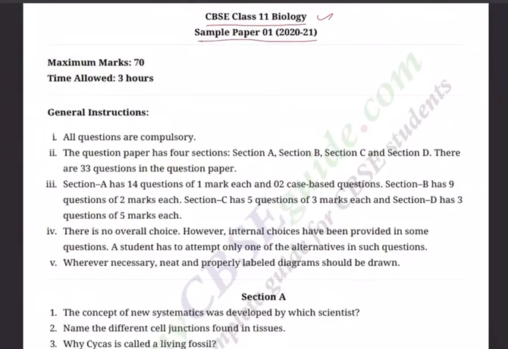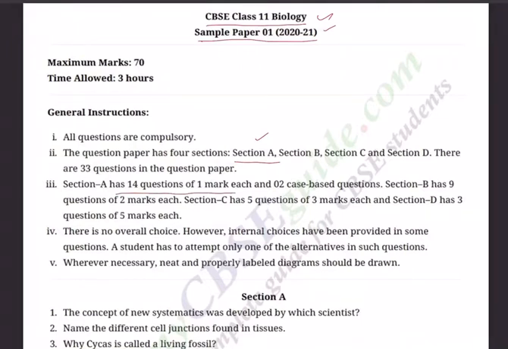As we are into the revision mode, we are revising the entire syllabus in the form of a sample paper. The last two rounds I did in the form of test papers, wherein we restricted ourselves only to a particular chapter. Now it is for the entire syllabus, all the 22 chapters. So this is based on the latest pattern for your batch, and you need to remember that there are a lot of changes compared to last year.